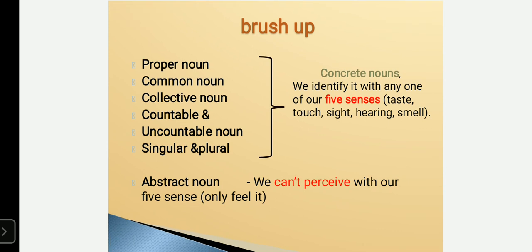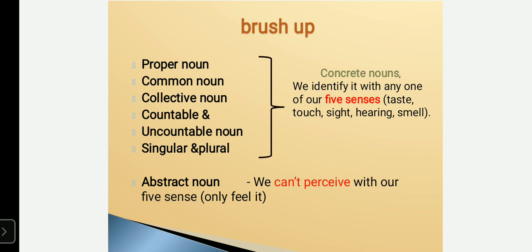Okay, let us brush up: what is proper noun, what is common noun, what is collective noun, what are countable and uncountable nouns, and what is abstract noun. The proper noun is always used to refer to the particular name of a person. Common noun is the name given in common. Collective noun represents a group of people, animals, or things. Countable, we can count. Uncountable, we can't count. Sand comes under this. We can't count how many particles are in sand. We can't count the rice. We can't count sugar. All those things come under uncountable noun.